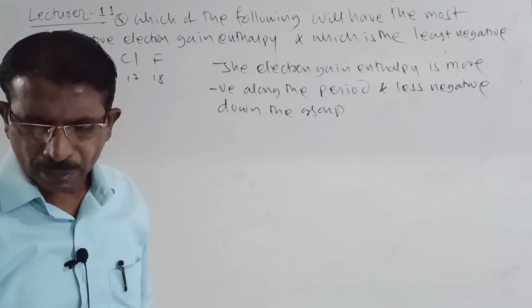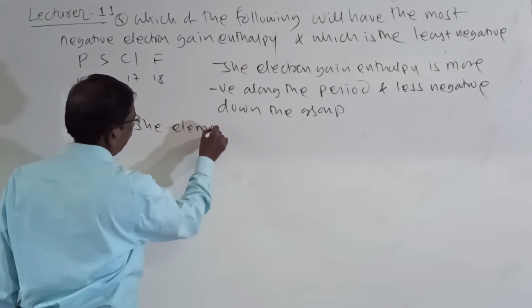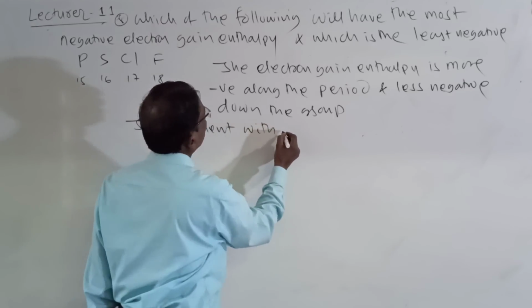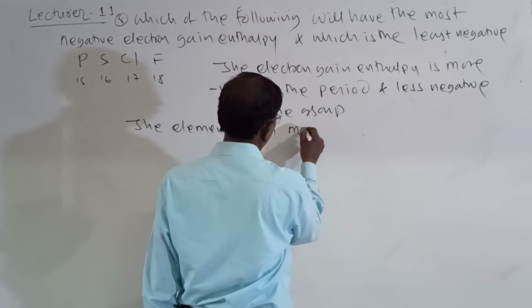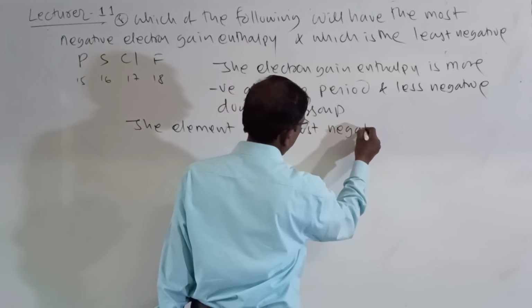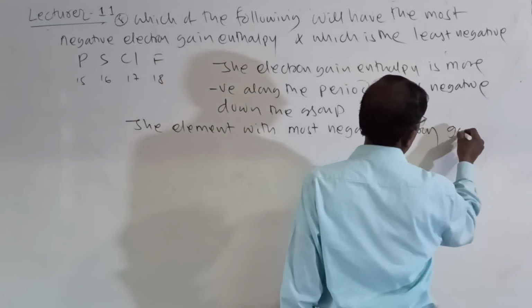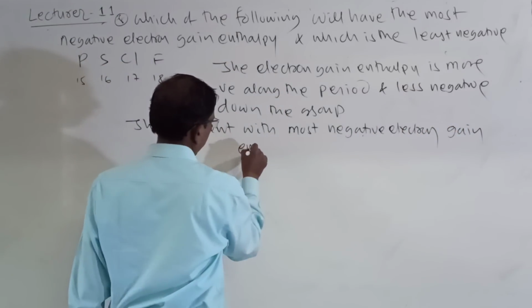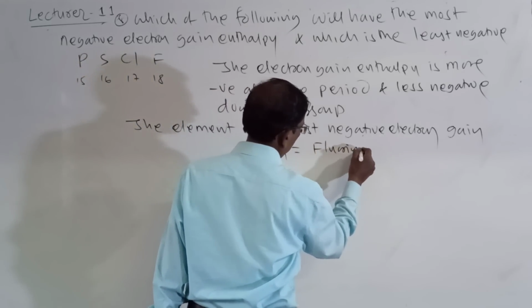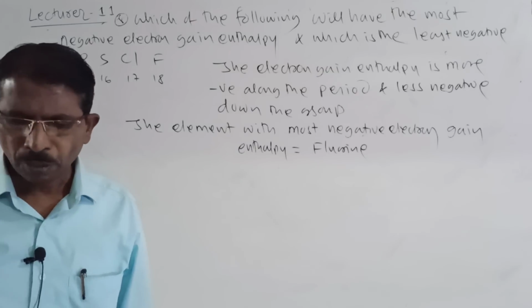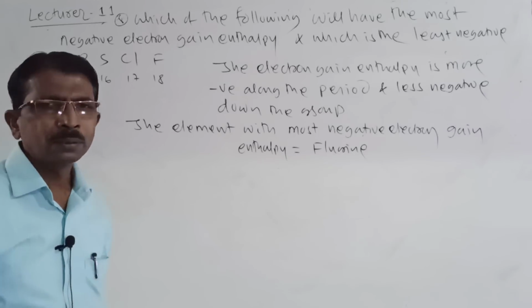So you have to write only the element with most negative electron gain enthalpy, fluorine. It is fluorine.